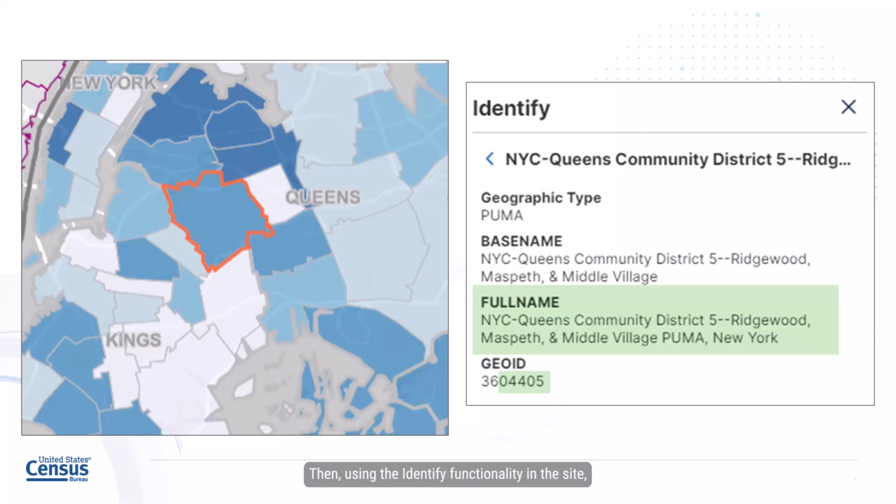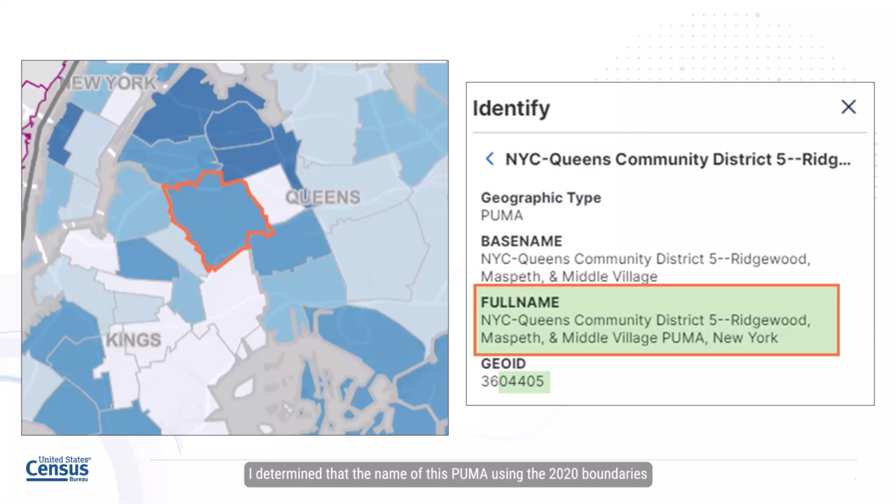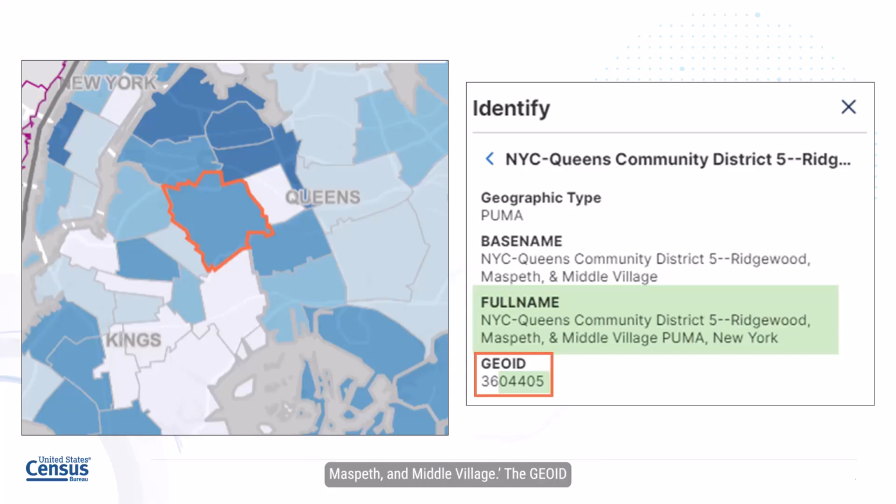Then, using the identify functionality in the site, I determined that the name of this PUMA using the 2020 boundaries is NYC Queens Community District 5, Ridgewood, Maspeth, and Middle Village. The GeoID for this is 04405. The 36 shown at the front of the full GeoID is the state FIPS code for New York.